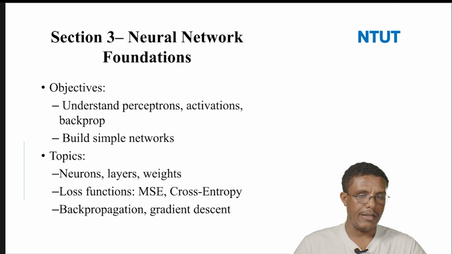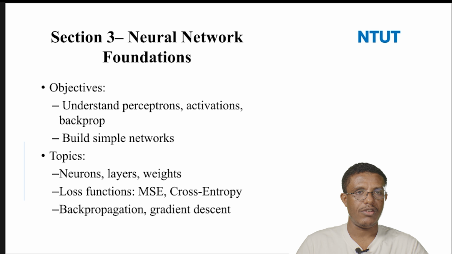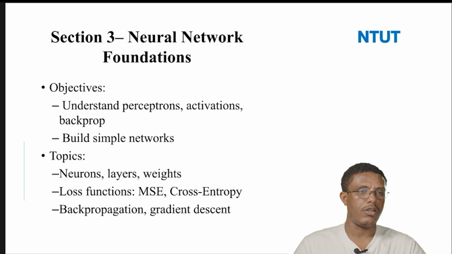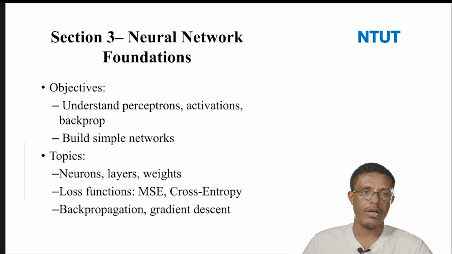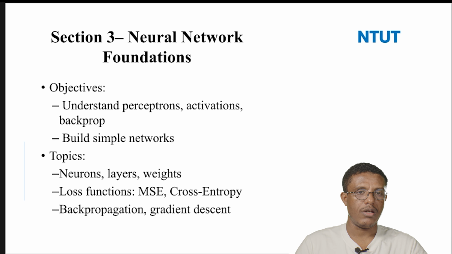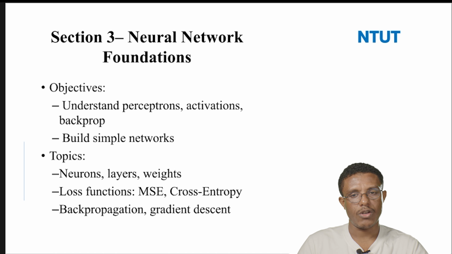In order to evaluate neural network models, we use different loss functions like mean square error or cross entropy, and there are other performance evaluation techniques. We'll cover that, and also the topics of backpropagation and gradient descent. This is one application of neural networks, used to minimize the errors of the model. So in section 3, we'll cover these topics.